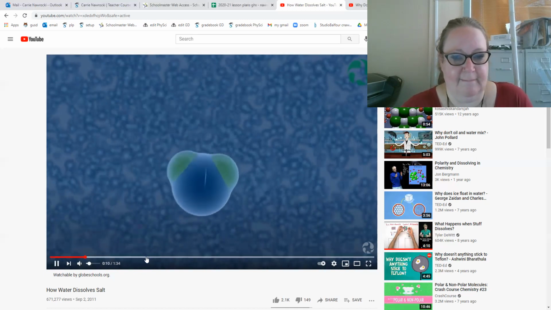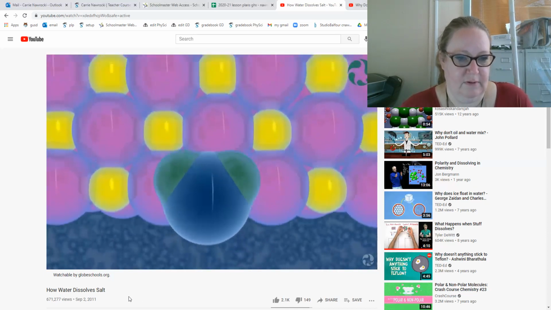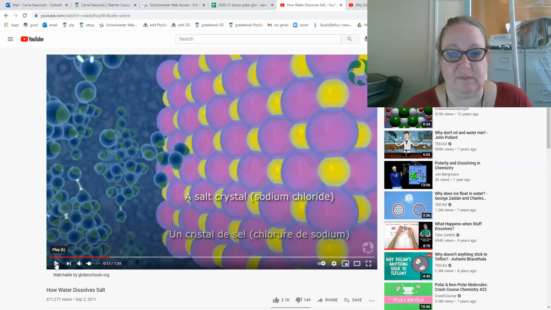So let me go ahead and hit play again. This is a water molecule, and that is a chunk of salt. We're looking really, really small at this. This is the small scale. Clearly, this would be just one little cube, and that's even way smaller than our eyes can see.